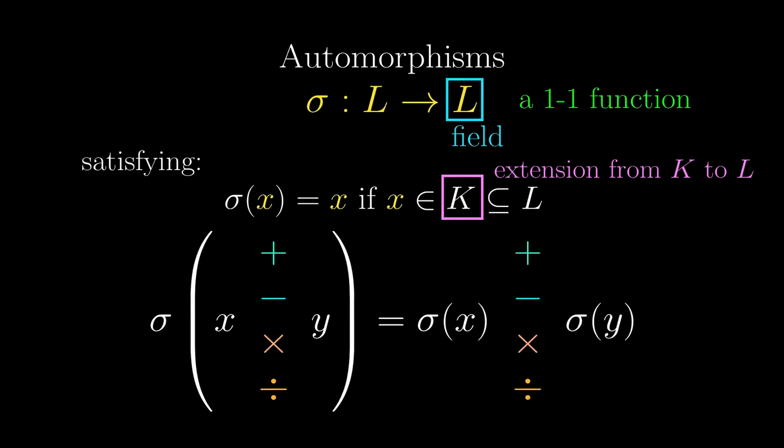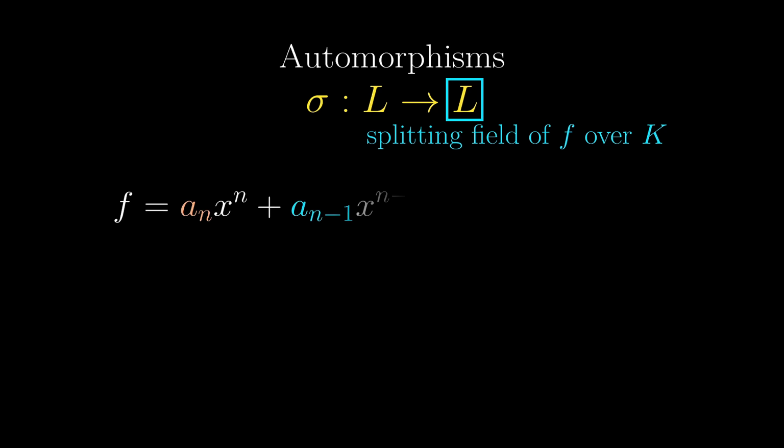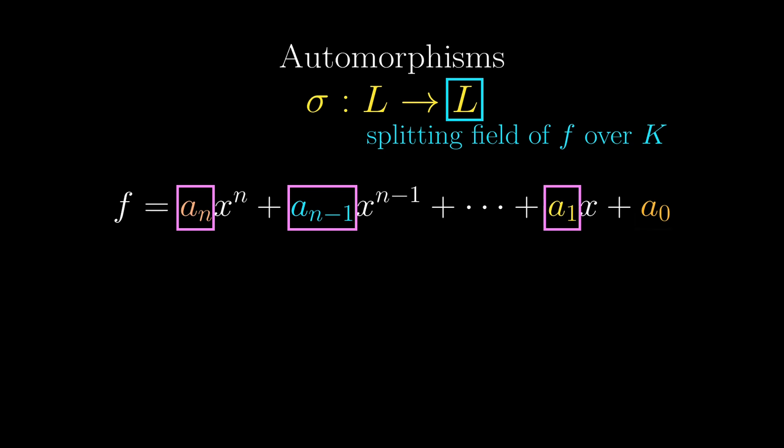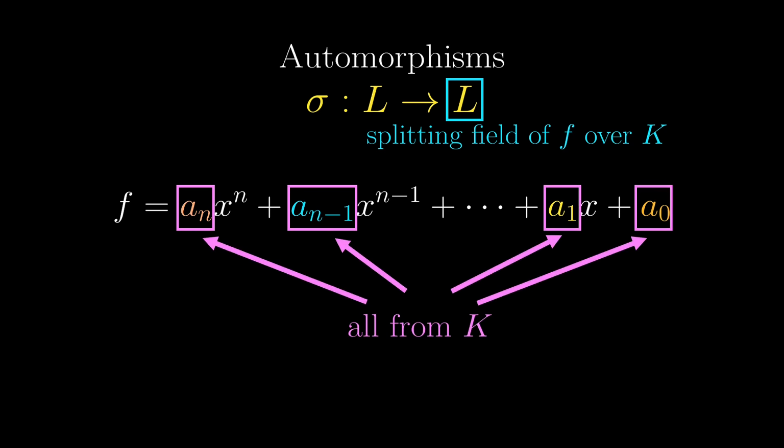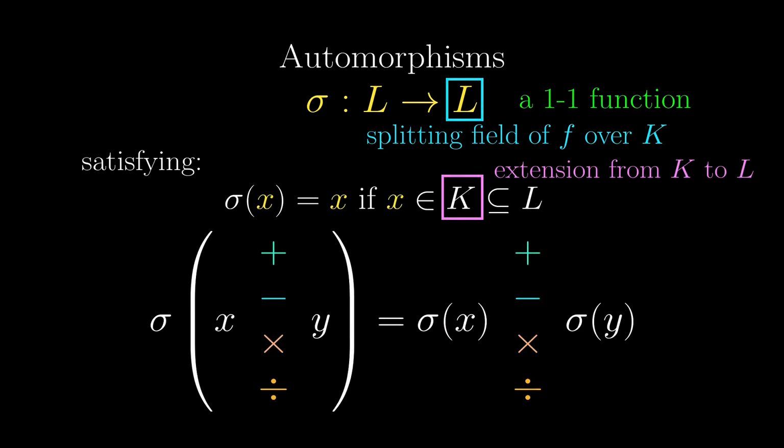Rather than this general field extension from K to L, we consider a special case when L is a splitting field of some polynomial over K. What this means is that we have the polynomial f, and all those coefficients come from the small field K. Finally, L being the splitting field means that we adjoin the small field K with all the roots of f. Now, in this particular case, what can we say about the automorphisms?